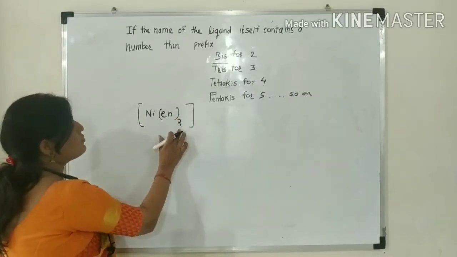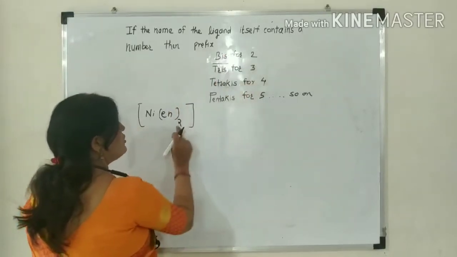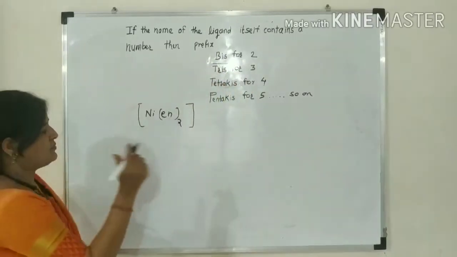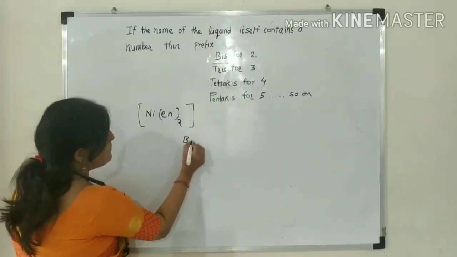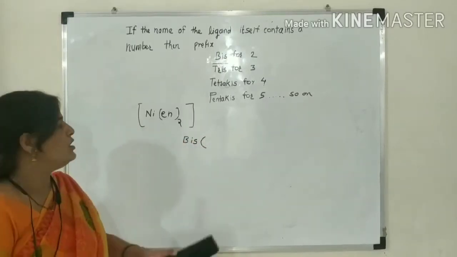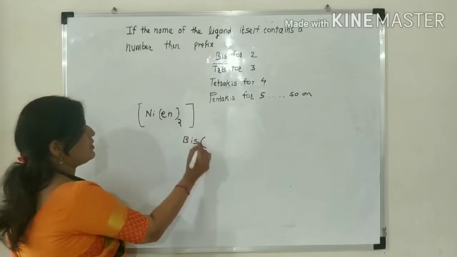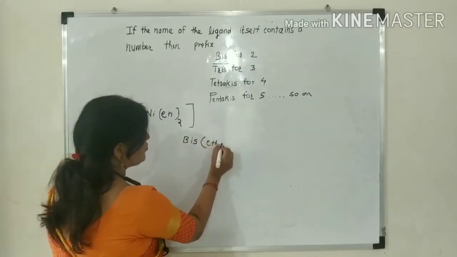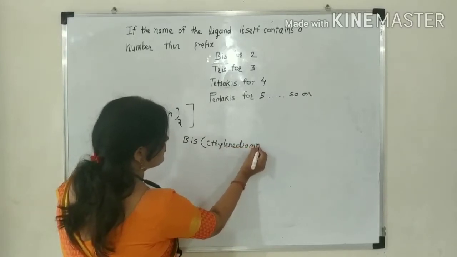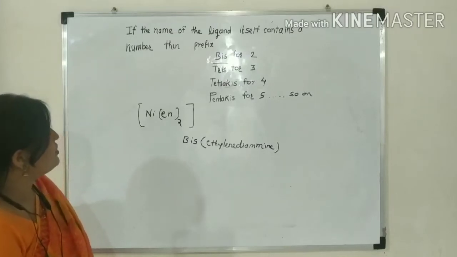Therefore, you use the prefix bis for 2. Then, in a bracket, you write the name of the ligand, ethylene diamine.